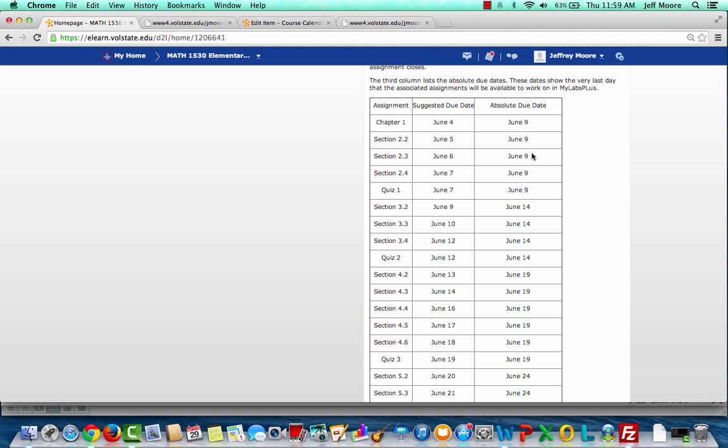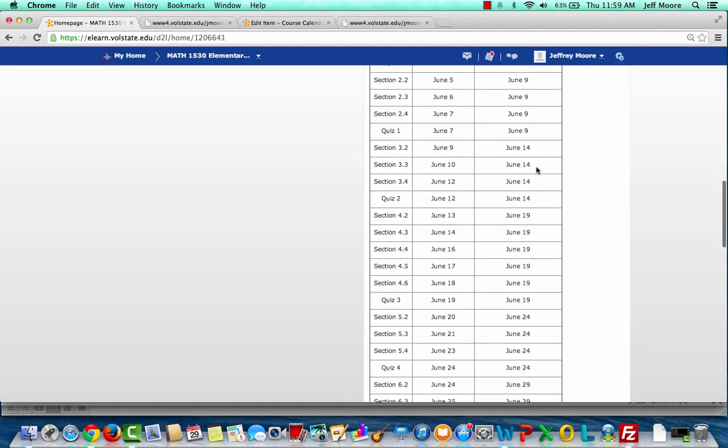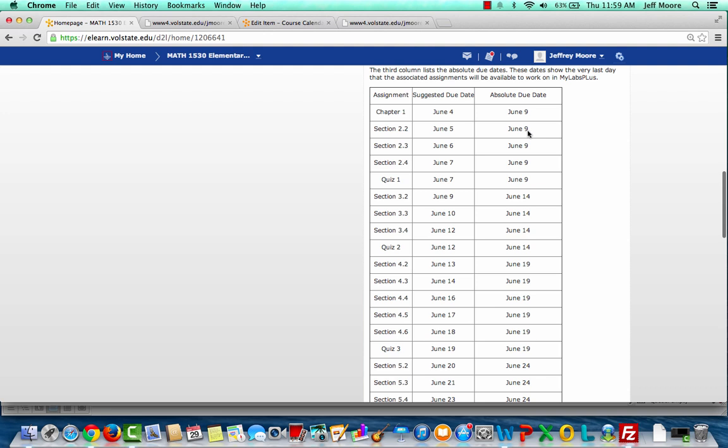The absolute due dates that are listed here are the final dates, the last dates that the associated items can be worked. So in other words, for Chapter 1, Section 2.2, 2.3, 2.4, all that homework, and then Quiz 1, you need to have that done by June 9th.